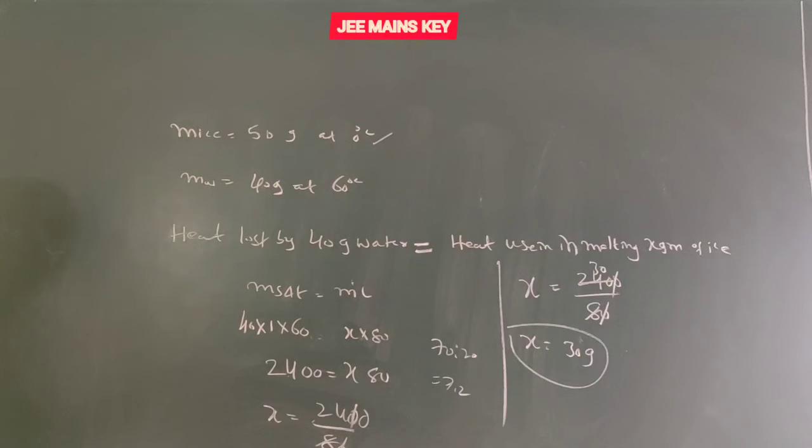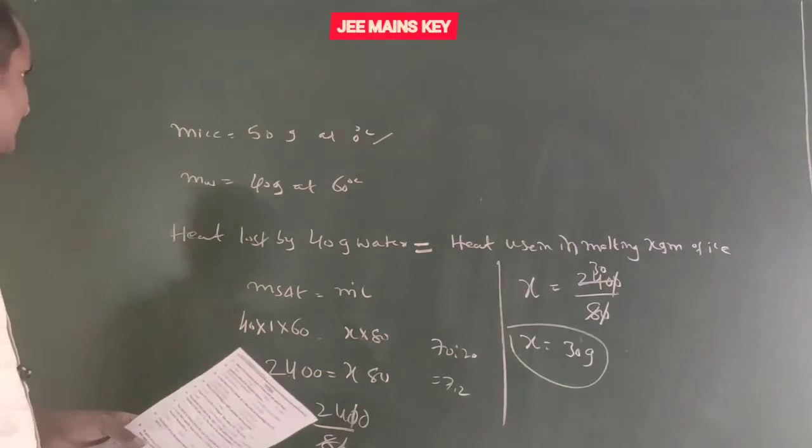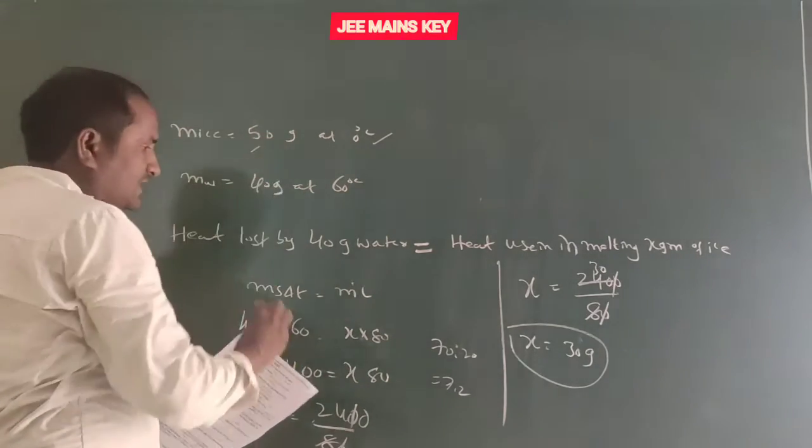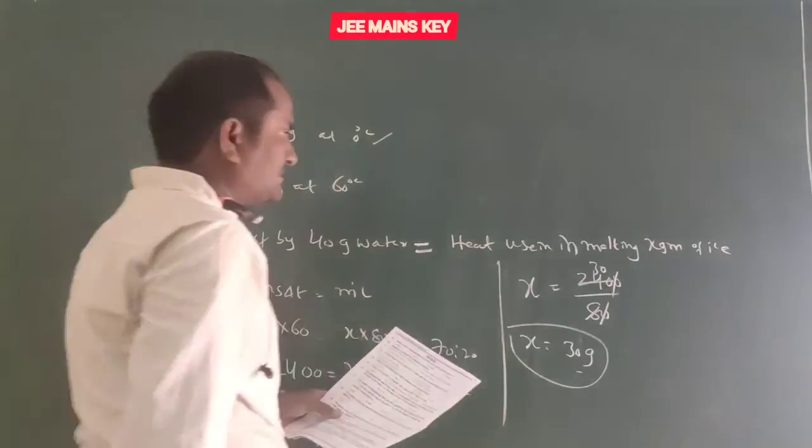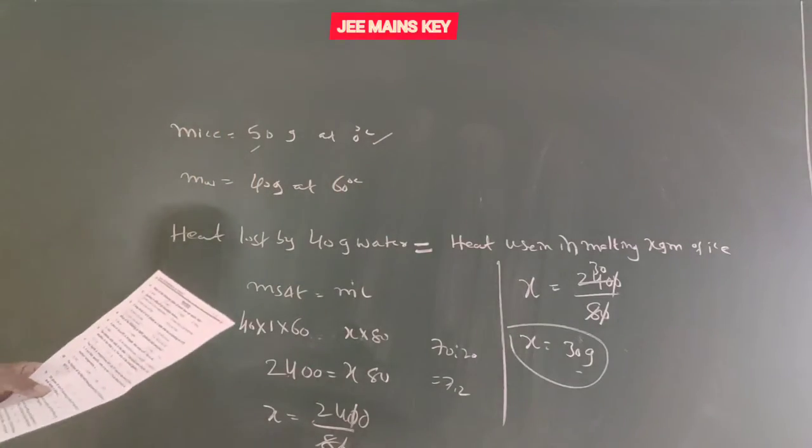Now 30 grams of ice melts. Then the ratio of ice and water. Total mass of the ice is 50 grams. In that, 30 grams melted.